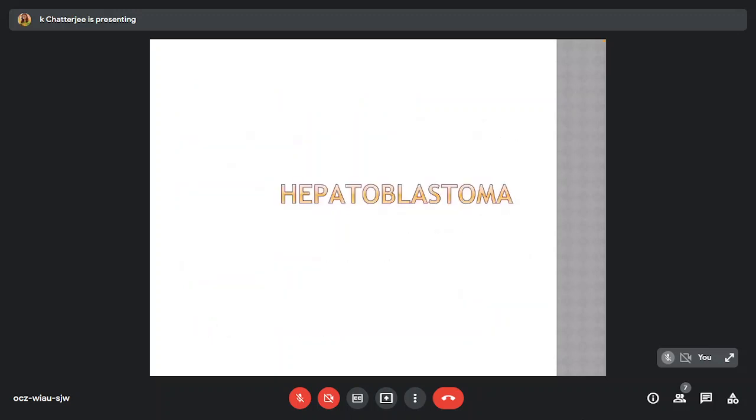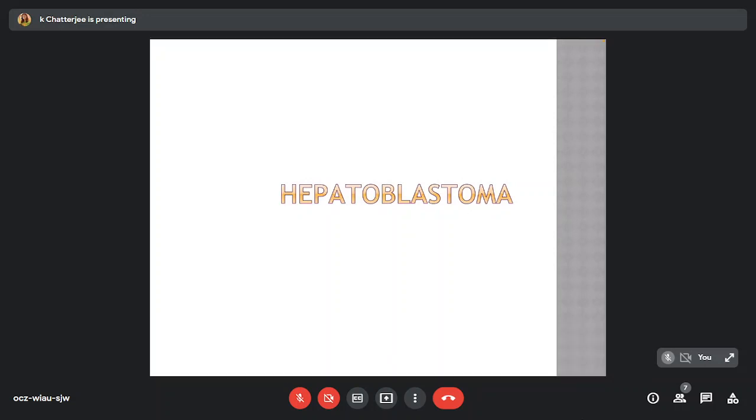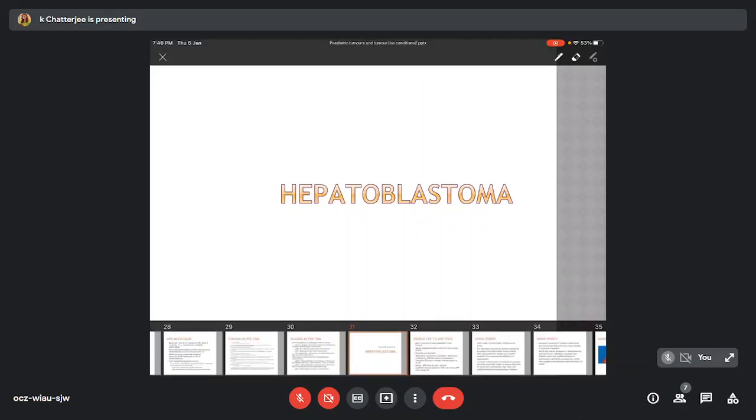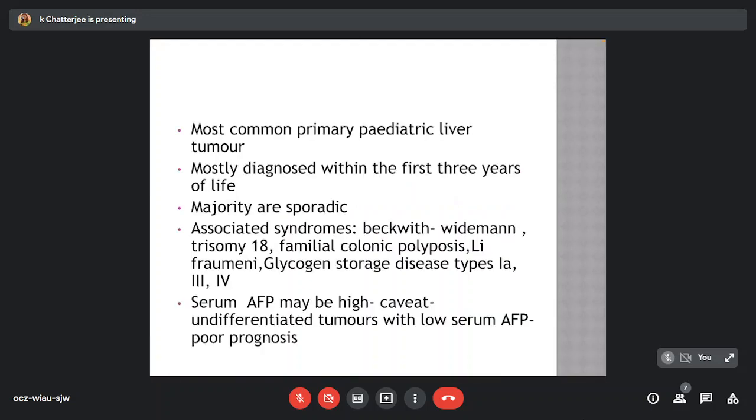Next, we move on to hepatoblastoma. It is not a very common tumor in conventional practice, but core biopsies and liver biopsy specimens in dedicated tumors may at times pop up cases of hepatoblastoma. It is the most common primary pediatric liver tumor, mostly diagnosed within the first 3 years of life.